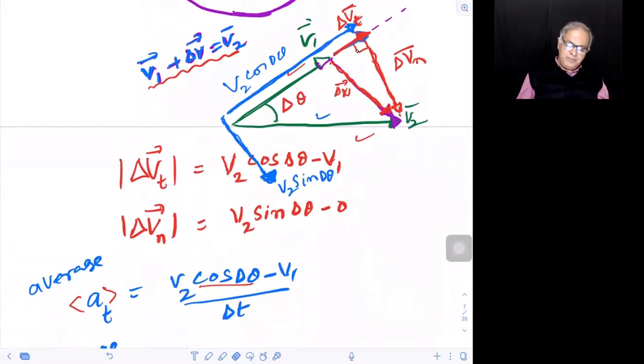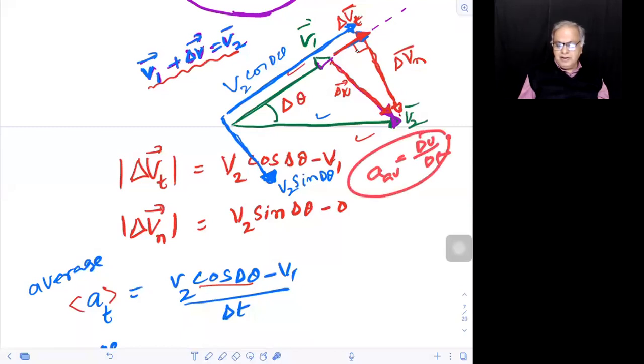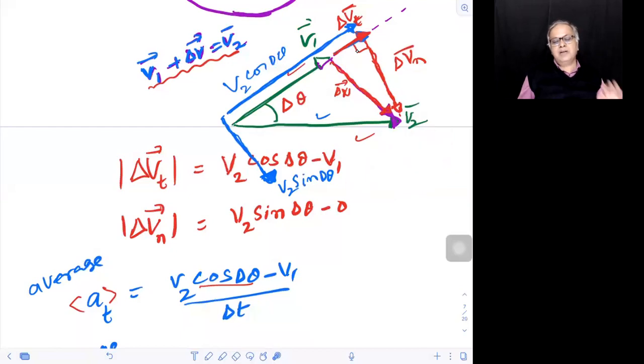Now look at this. The green ones are the velocities, v1, v2. Are you listening? Now, which is delta v? For average acceleration, you know, a average is equal to change in velocity by time. Actually, my final aim is to get instantaneous accelerations, the acceleration at a given point.